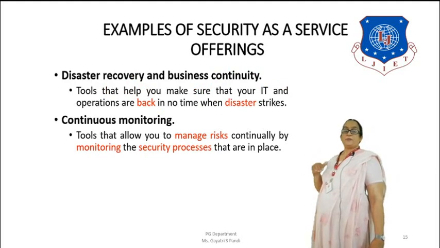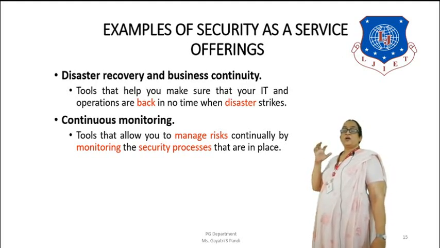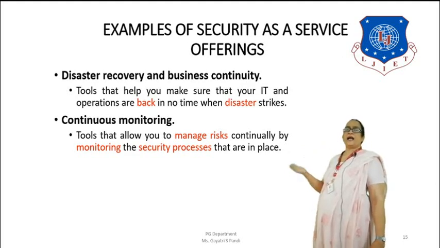Some of the examples are disaster recovery and business continuity. These tools help you make sure that your IT and operations are backed up, so that in no time when a disaster occurs you get the data. It is very important. So that needs an immediate backup as soon as some disaster occurs. You cannot wait for the disaster to happen later and then take the backup. So your backup system has to be strong enough, so that it could be recovered. It could be a physical disaster, or it could be an IT related disaster also.